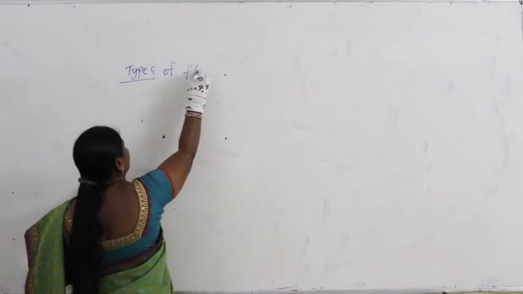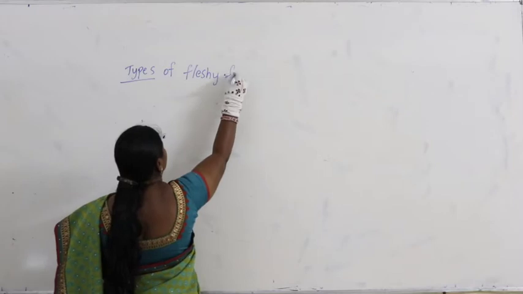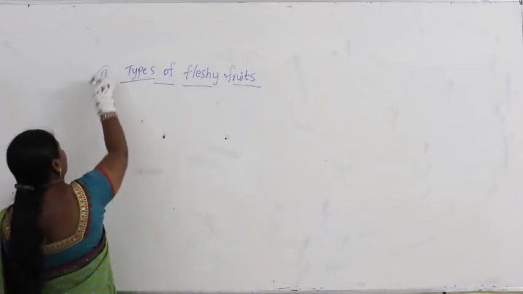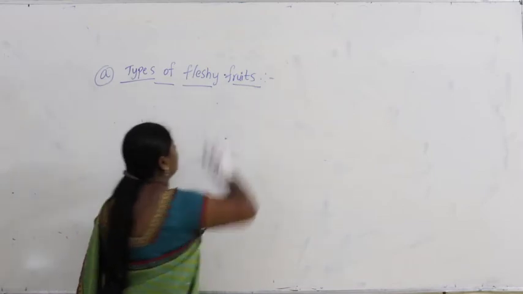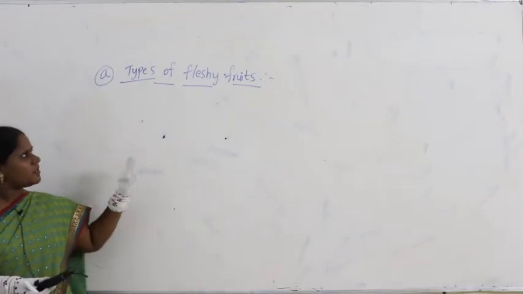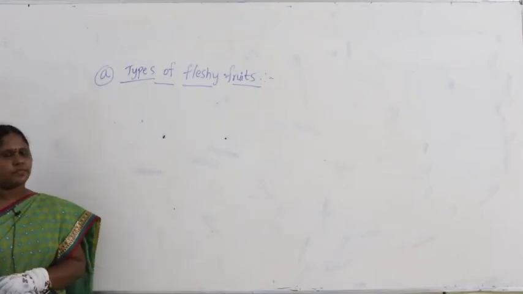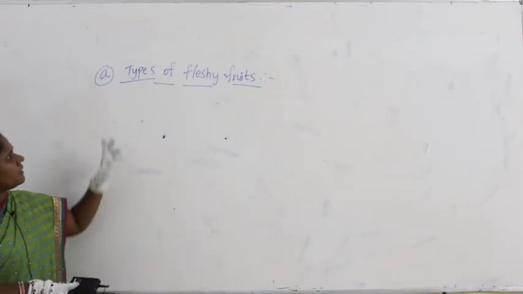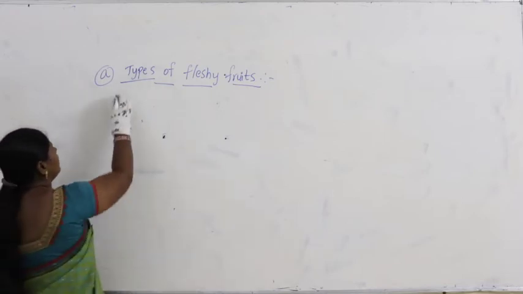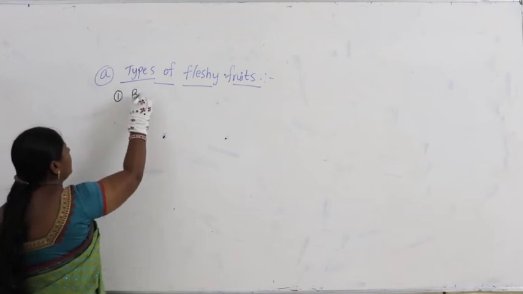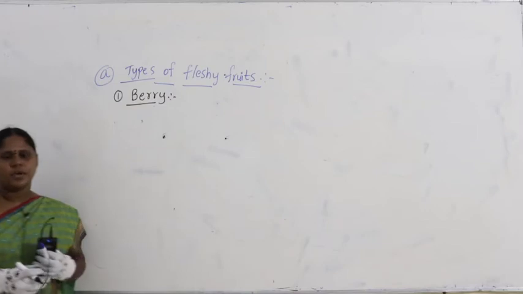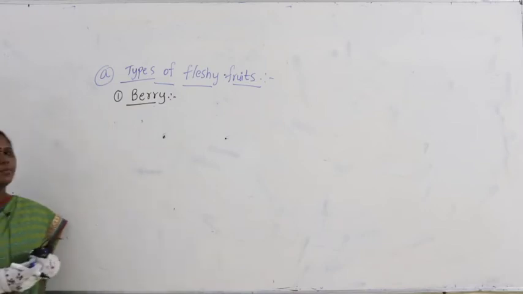Types of fleshy fruits. What are we discussing? The types of fleshy fruits. When we take the types of fleshy fruit, what is the first category we are discussing? The first category is called berry.